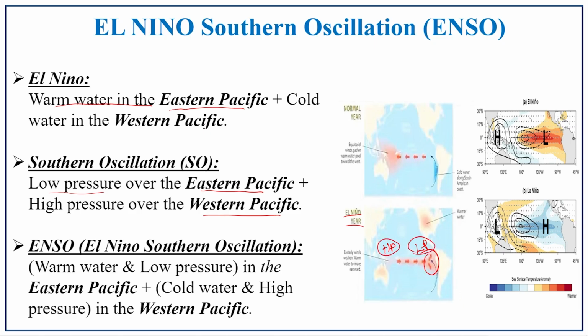This pattern is together known as ENSO, that is warm water and low pressure. Here you have the warm water and then low pressure in the eastern coast, and cold water and high pressure in the western coast. This together is called ENSO.